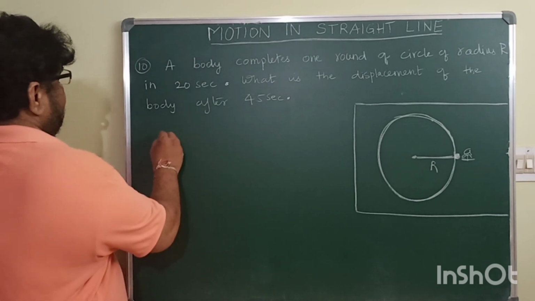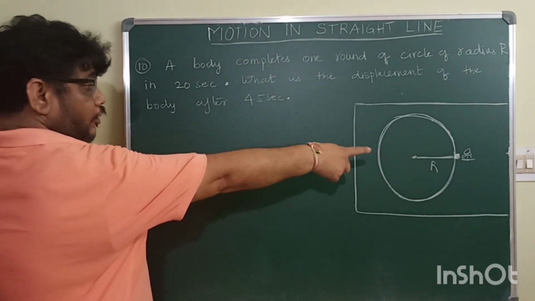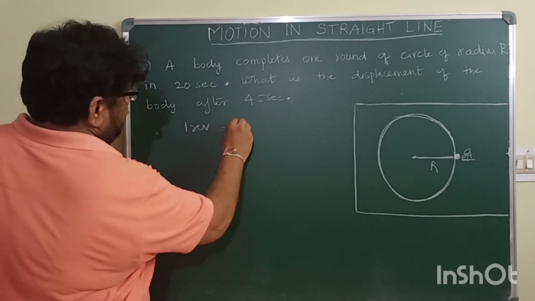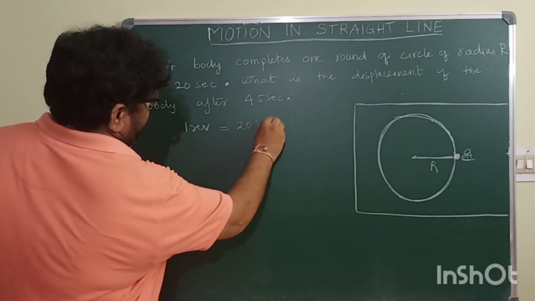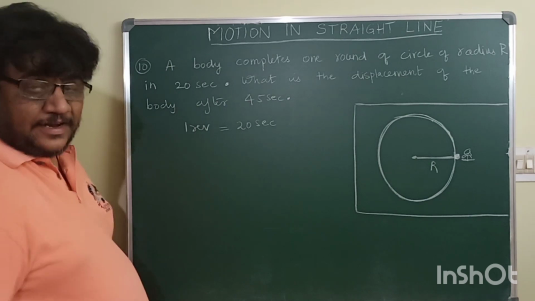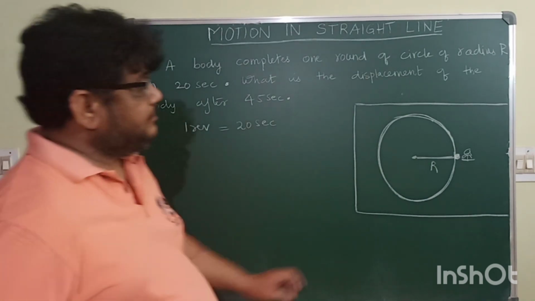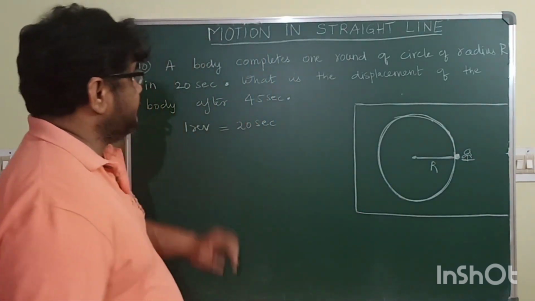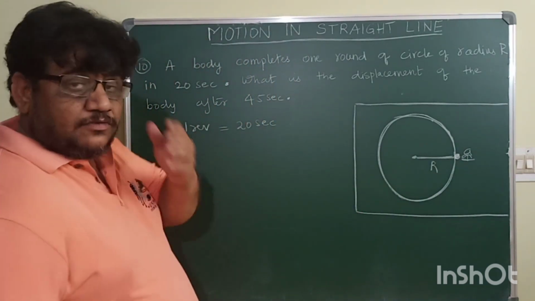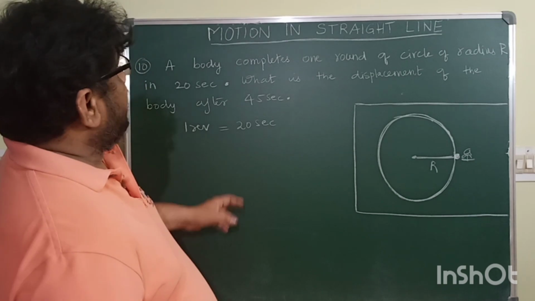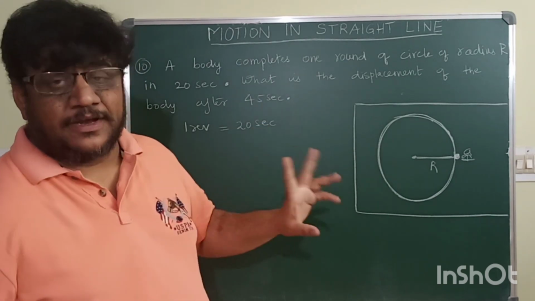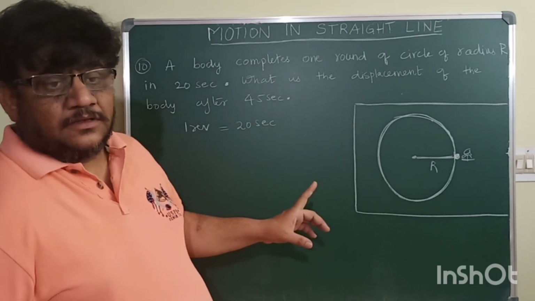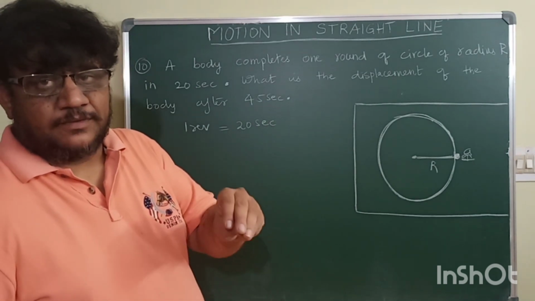So the time taken by the person to complete one revolution is 20 seconds. Then the question asked is, after 45 seconds from the beginning, what would be the displacement of the person?